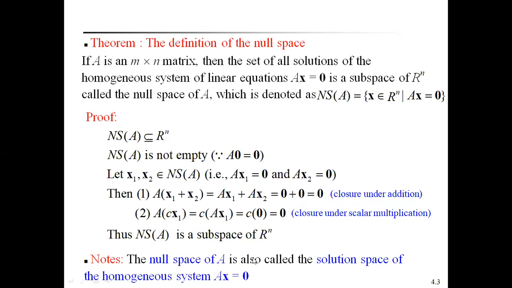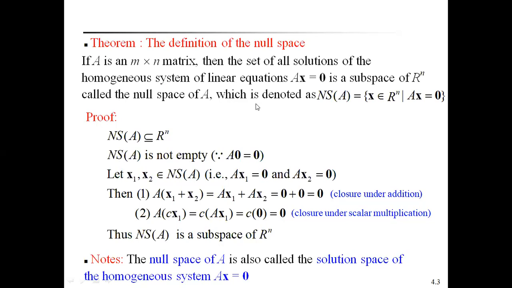The null space is also called the solution space of the homogeneous system Ax = 0. Whatever the solution is for Ax = 0, that is called the solution space, and it is also called the null space of a matrix A. So this is the null space.